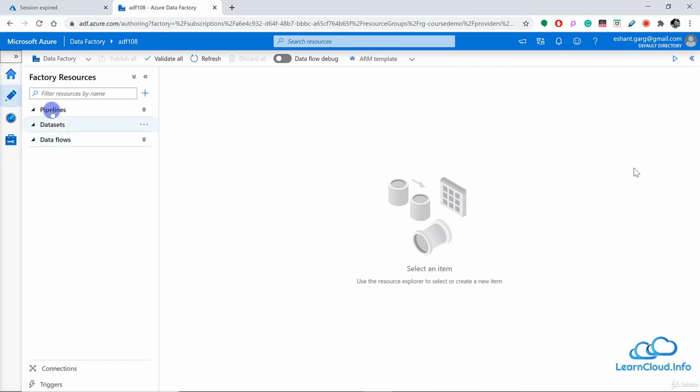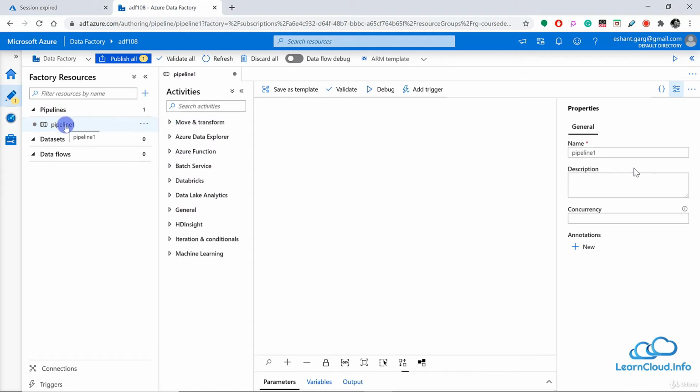And on the left hand side, you can see we have options to create a new pipeline or new data set, data flow. We have connections, triggers, and other options, which we are going to see in next few minutes. So let's discuss first about the pipeline. So in pipeline, we have option here to create a new pipeline. And as soon as we create a pipeline, you can see that we have options here to create activities within this pipeline. And on the right, we have option to change the name and provide description and other details about this pipeline. So let me close this.